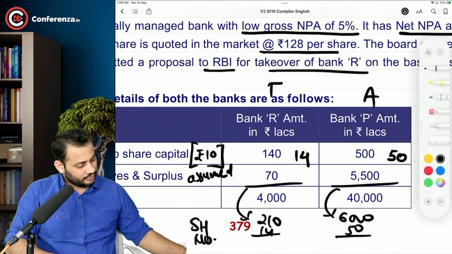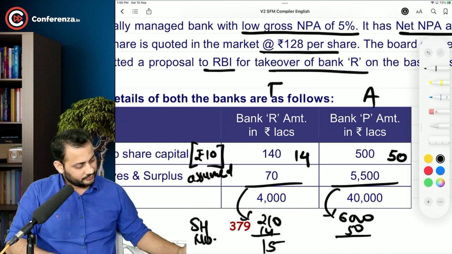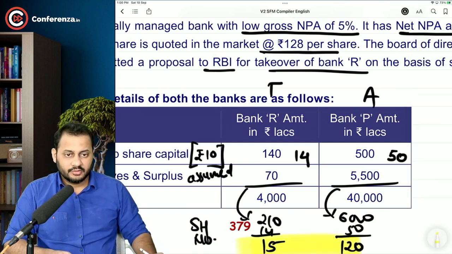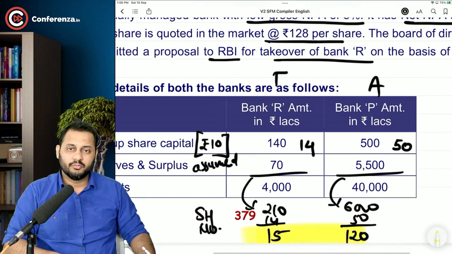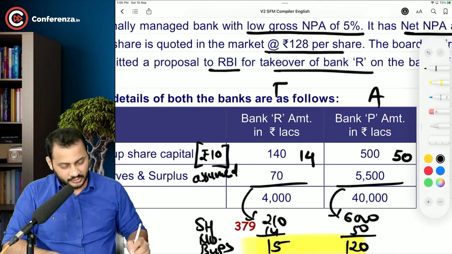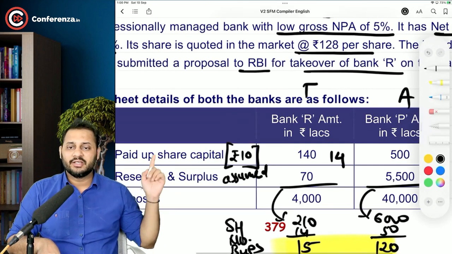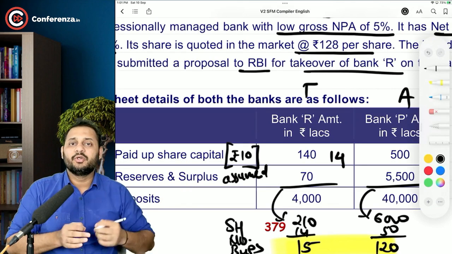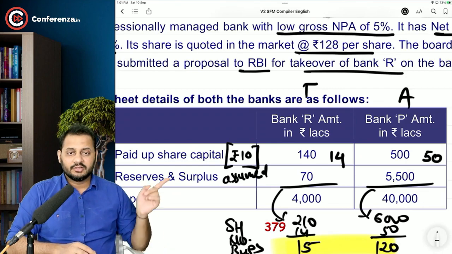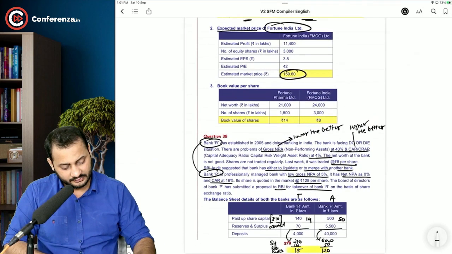210 divided by 14 comes to 15. 6,000 divided by 50 comes to 120. So do you understand? Have you understood this logic of book value? We have to first assume that the par value of each share is 10. Then we divide the share capital by the par value to come to the number of shares: 14 lakhs and 50 lakhs. That's the number of shares. This is the book value, 15 and 120.